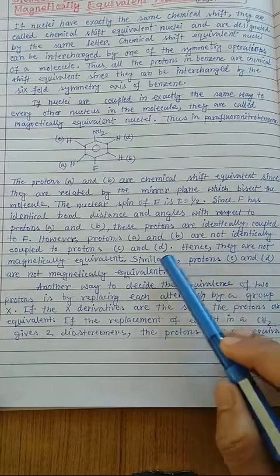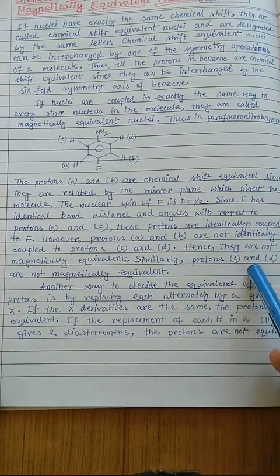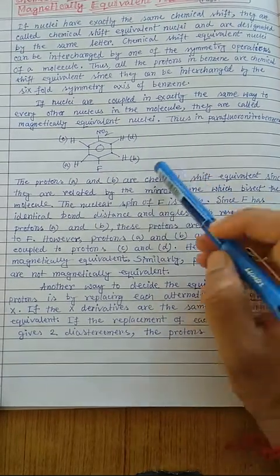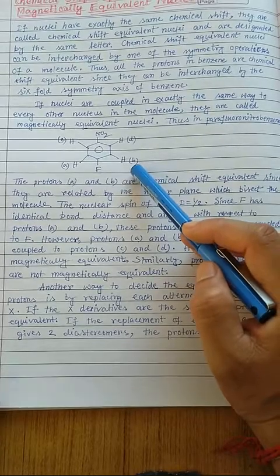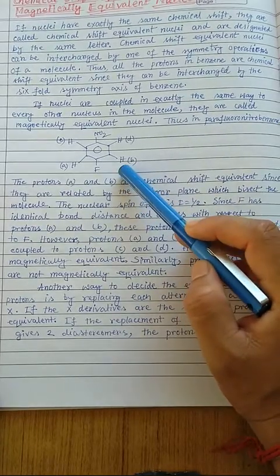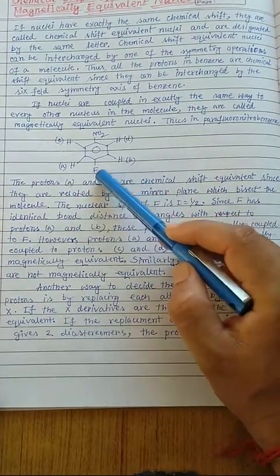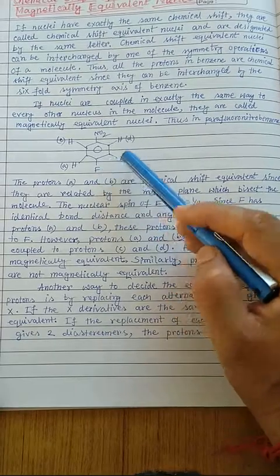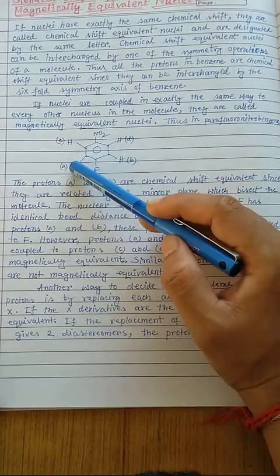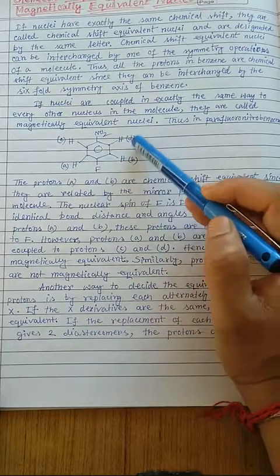So hence they are not magnetically equivalent. Similarly, protons C and D are not magnetically equivalent. That means protons A and B are chemically equivalent, and protons A and B are also magnetically equivalent because they can couple in the same manner with fluorine. But they are not magnetically equivalent with C and D.